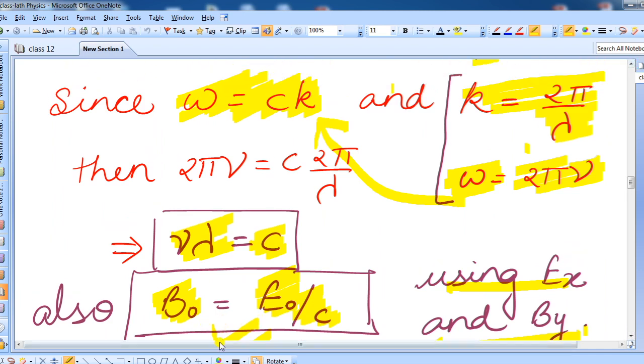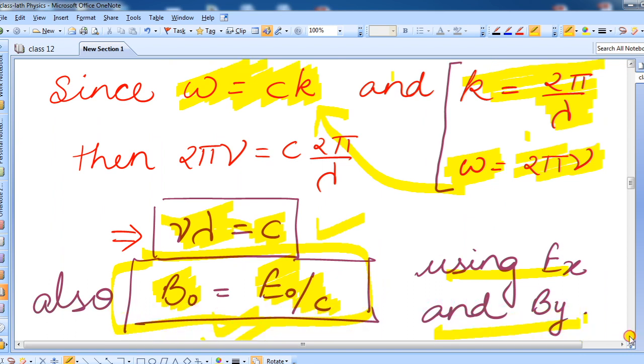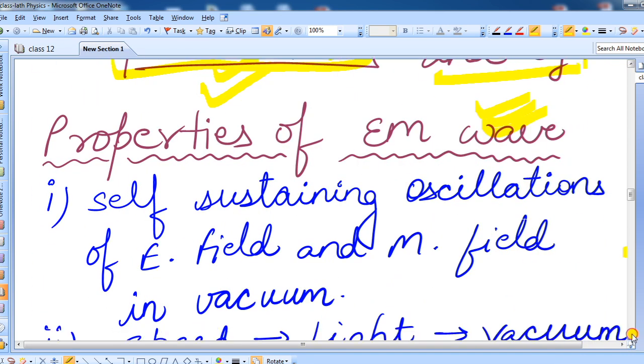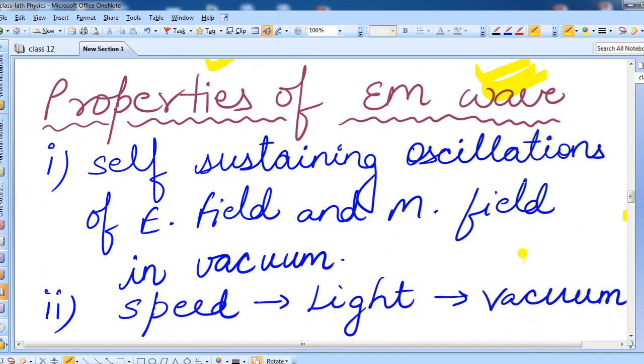In the last video, you have seen that nu lambda is equal to c we were getting, and obviously the relationship between magnitude of magnetic field and electric field, it was B naught is equal to E naught upon c. This we were getting at last in the last video. Now today we are going to study the properties of EM wave, which are very important for you.